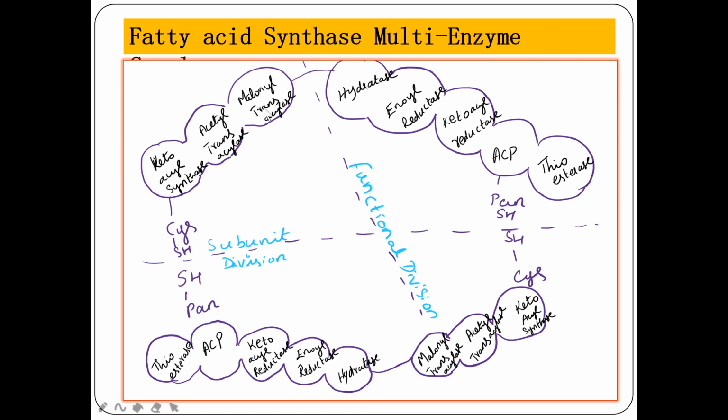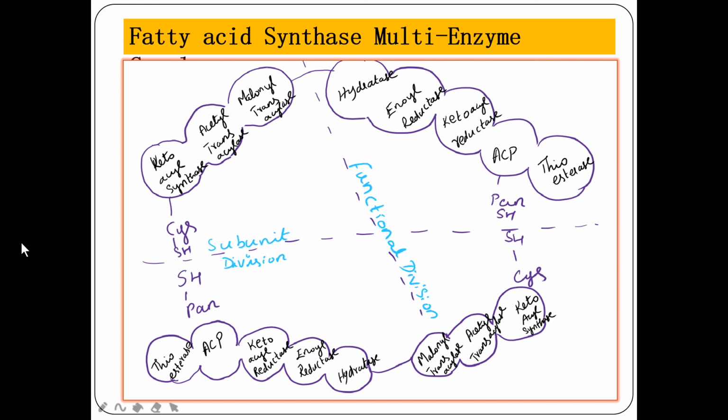So at a time, two molecules of palmitic acid can be formed by using this. This is the subunit division of this monomer and this is the functional division. Using these two functional divisions, two molecules of palmitic acid can be synthesized at a time because we have two arms, cysteine SH and pan SH.